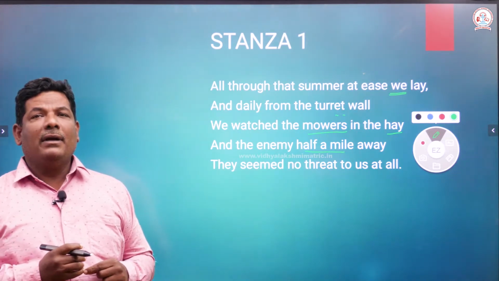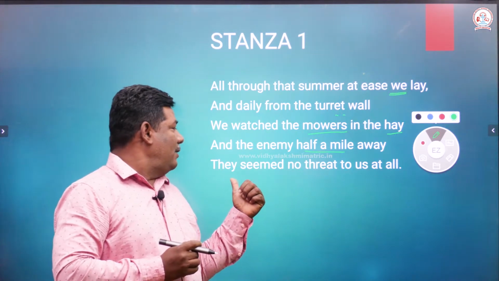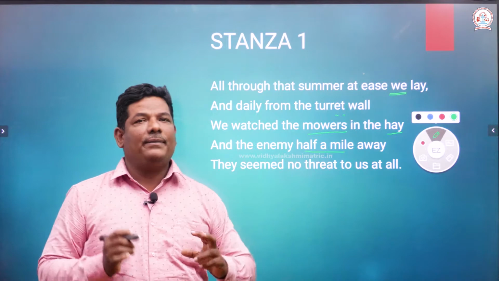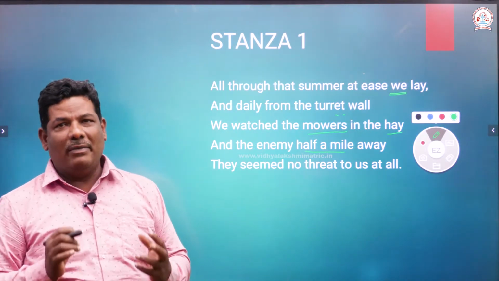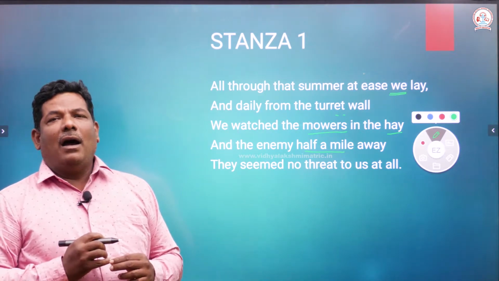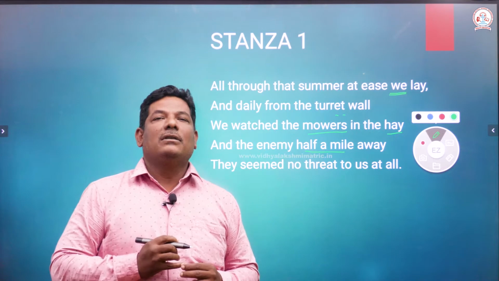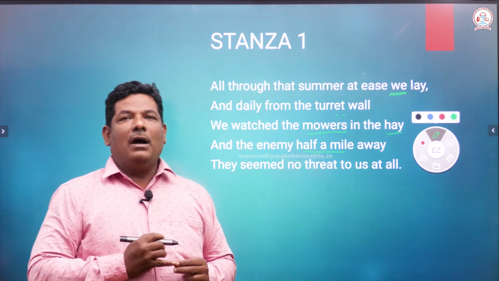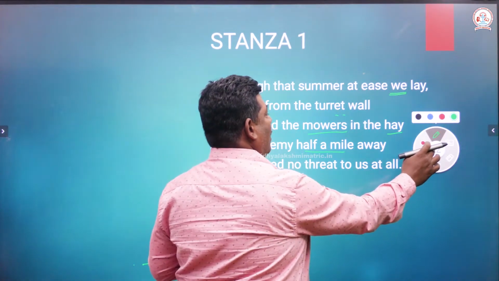And at last, we can see the line, they seemed no threat to us at all. Threat is nothing but danger or menace. Of course, enemies are there, but they are not dangerous to us. And they are half a mile away. This is what we learn from this first paragraph.